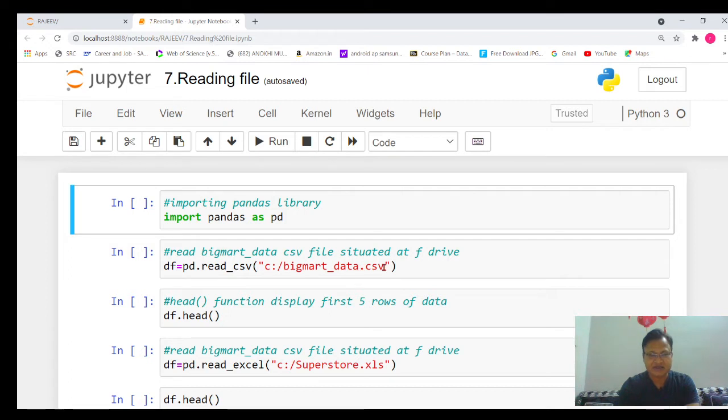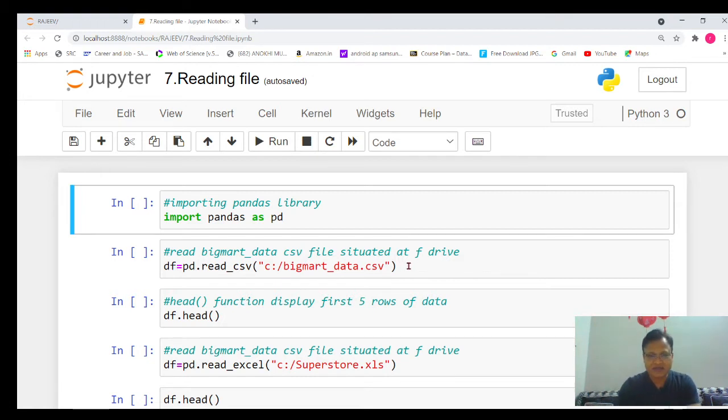Here you can see the extension is .csv, and this file is already available in my computer in the C drive. Here again, the important thing you need to notice is that you need to give the complete path where your file has been stored, and we will use the slash symbol for going from one drive to folder, then subfolder. Use the slash symbol, don't use the backslash symbol. Please remember these few important things, it will make your life easy.